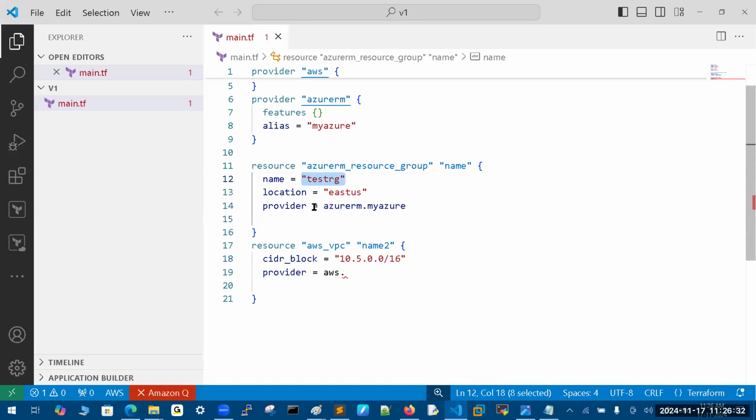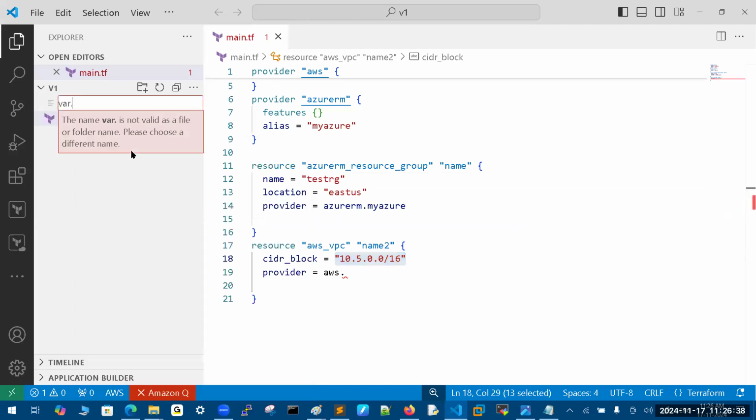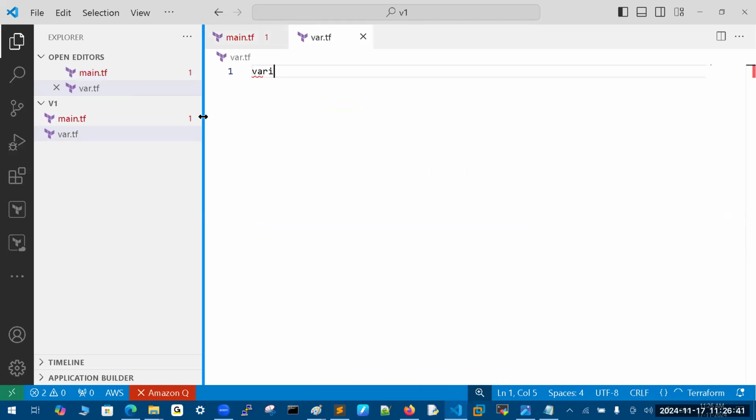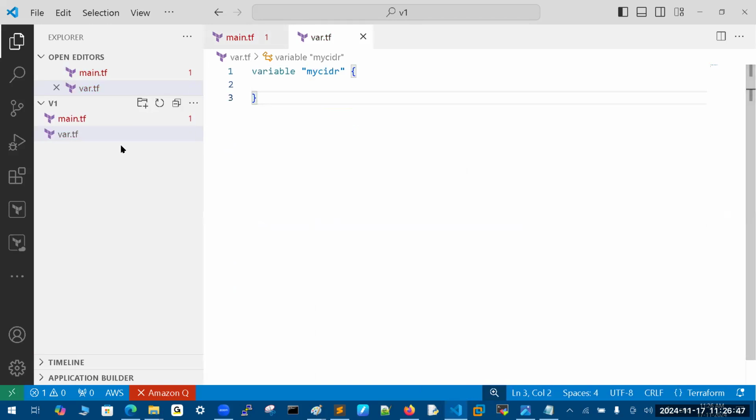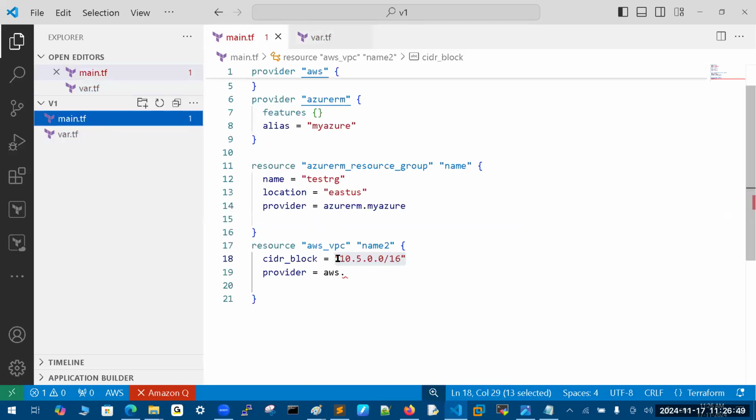For example, my intention is to take this value at runtime. For that, you can create one more configuration file, with any name. You can create a variable, my cider. That's all. Leave it, and it will ask you at runtime. Otherwise, you can provide a default. Your user will decide at runtime.